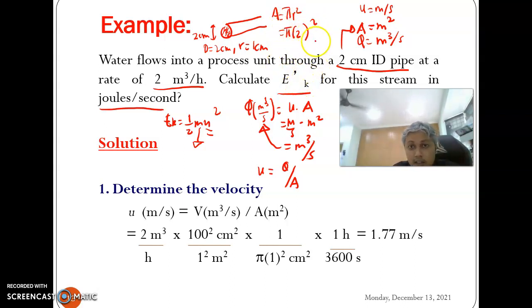But this is in terms of cm, so we need to change the unit later on.